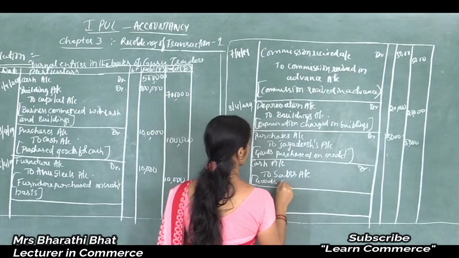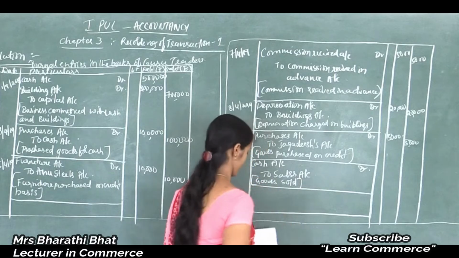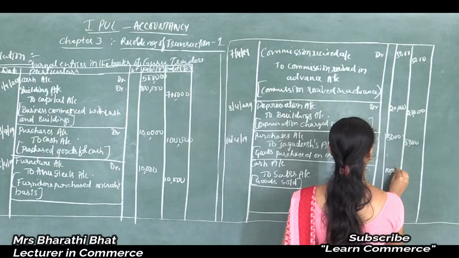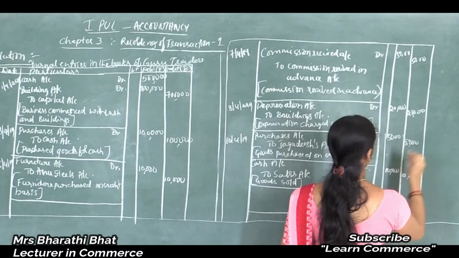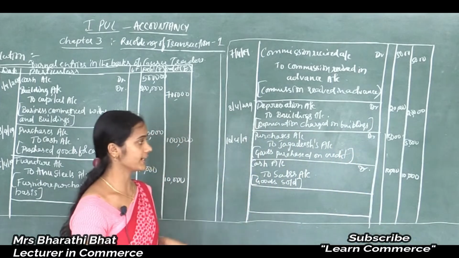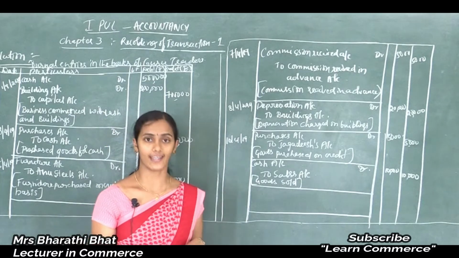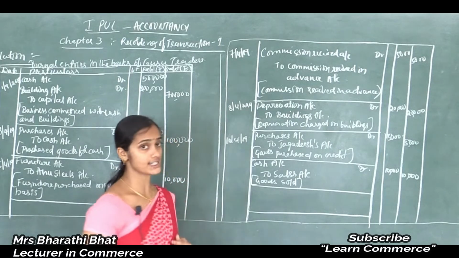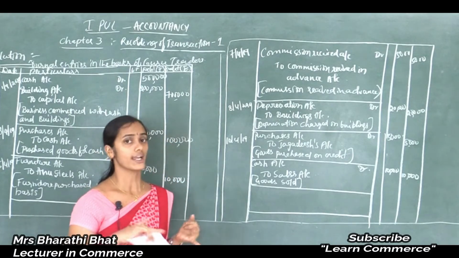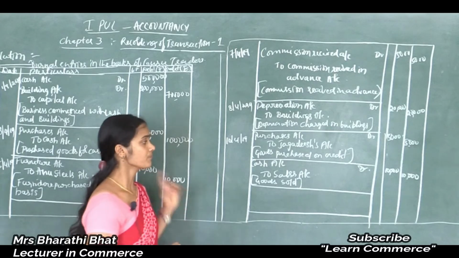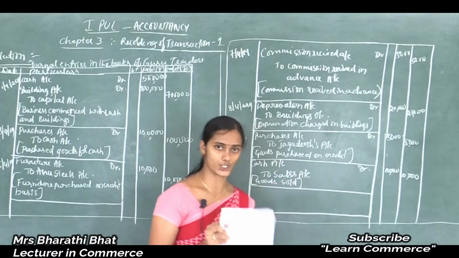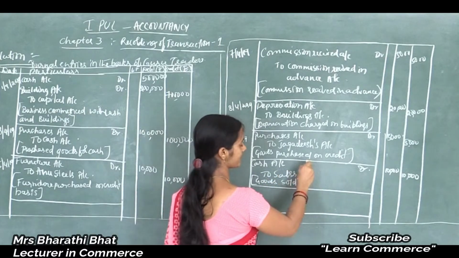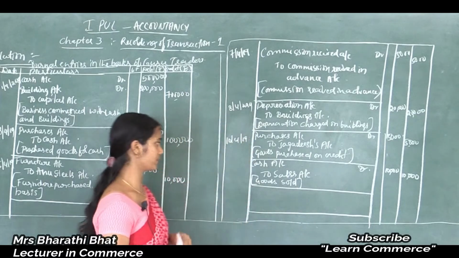Goods sold, amount 10,000. Guru Traders sold goods on cash basis. At that time cash shows increased value and sales is considered as revenue. Revenue shows increased value. Apply the rule: increase in asset is to be debited, increase in revenue is to be credited. This one is the debit aspect and this is the credit aspect of a transaction.